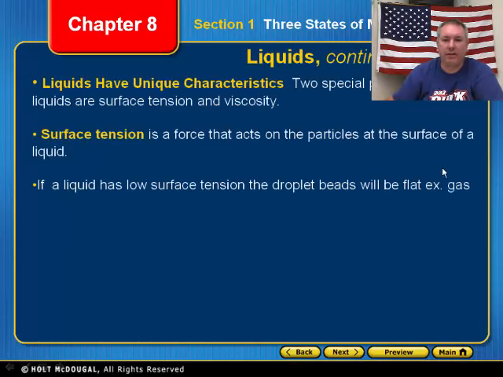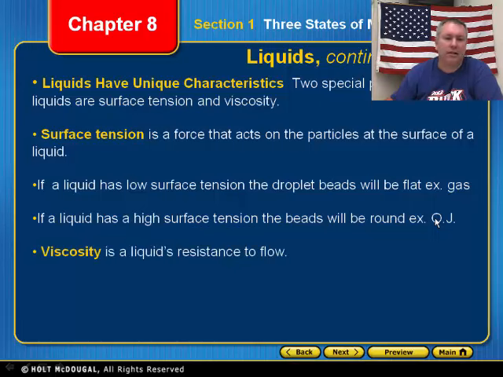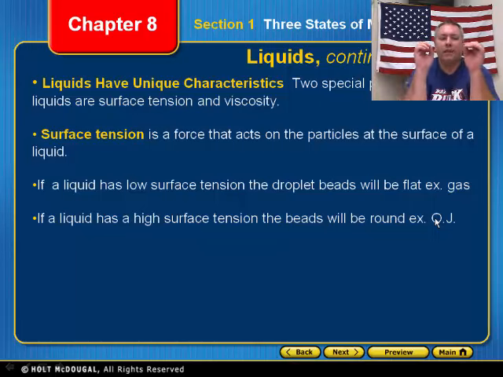They do have unique characteristics, and those characteristics are called surface tension and viscosity. Now, let's take a look at surface tension first. Surface tension is a force that acts on particles at the surface of that liquid. So in other words, at the very top of that liquid, there is a force that acts on it.